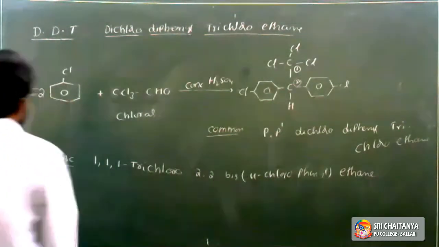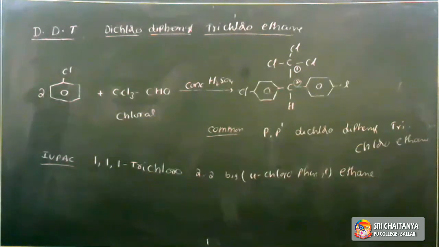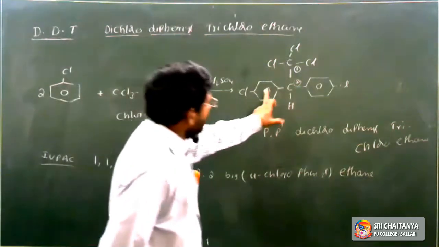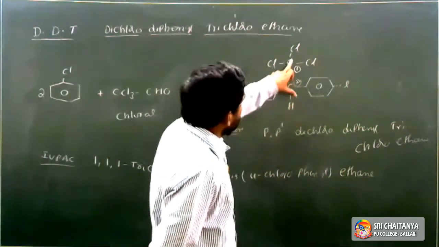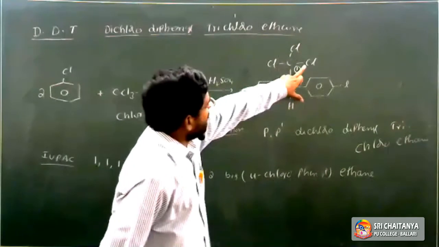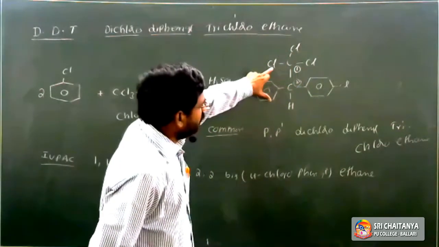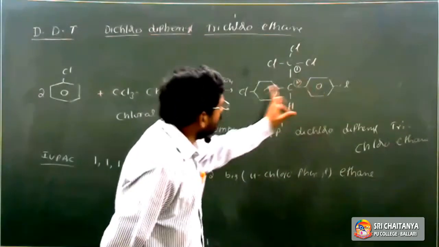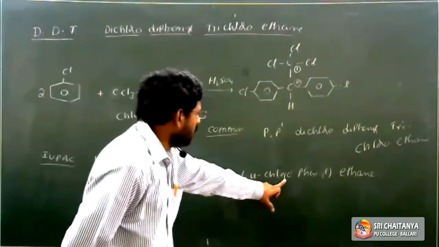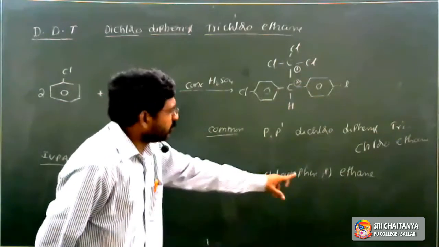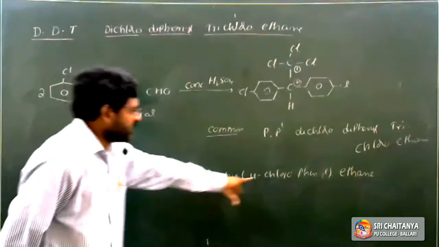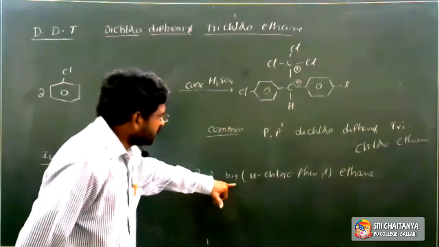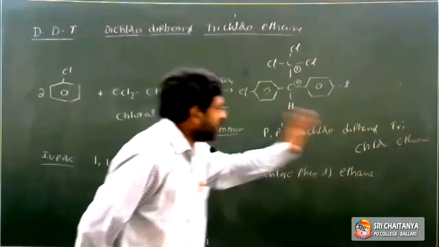So it is important: preparation, common name and IUPAC name. The common name is para dash dichloro diphenyl trichloroethane, whereas the IUPAC name is 1,1,1-trichloro-2,2-bis(4-chlorophenyl)ethane. Bis indicates 2 phenyl rings, 4-chlorophenyl rings.